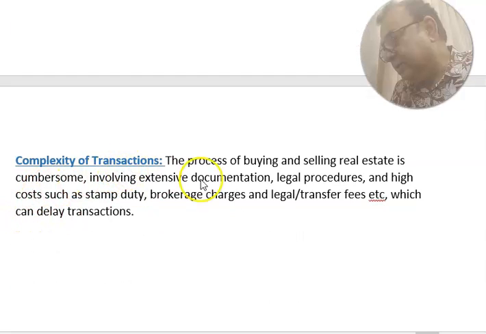Complexity of transaction. The process of buying and selling real estate is cumbersome, involving extensive documentation, legal procedure, and high costs such as stamp duty, brokerage charges, legal and transfer fee, etc., which can delay transaction.